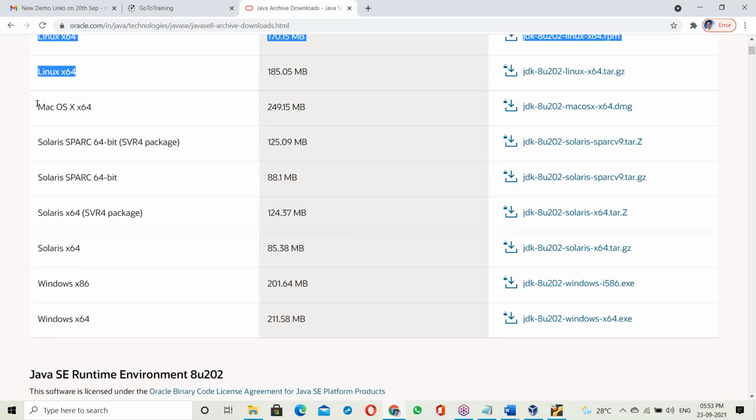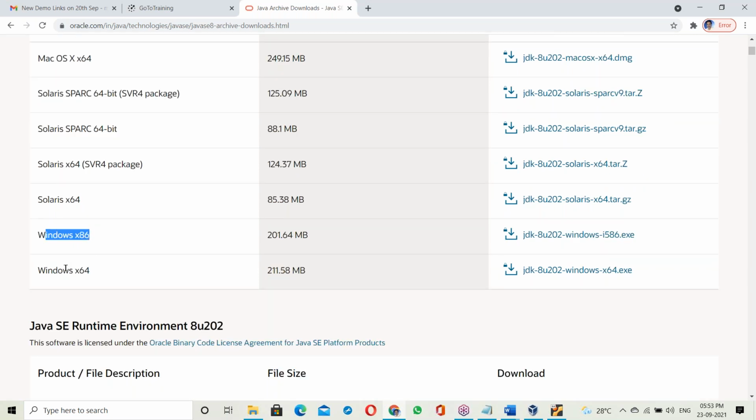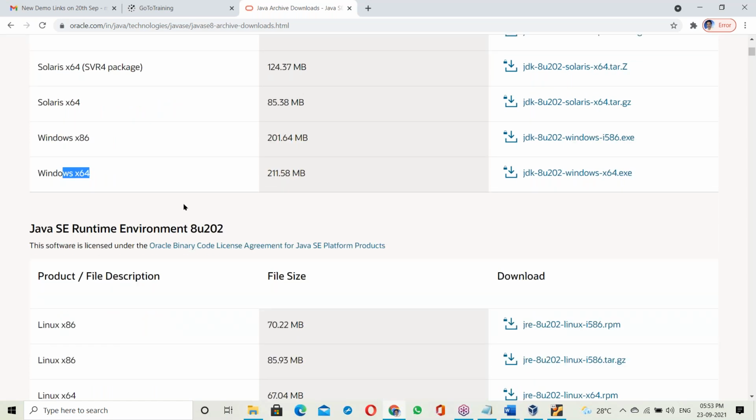Next, JDK for Mac OS, JDK for Solaris, and JDK for Windows OS. If you want to work on Windows OS, you have to download the last one, JDK 8u Windows 64-bit. For a 64-bit Windows OS, the last one is what you download.